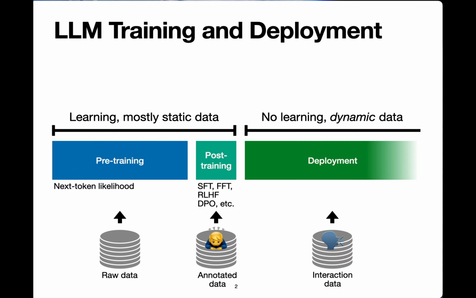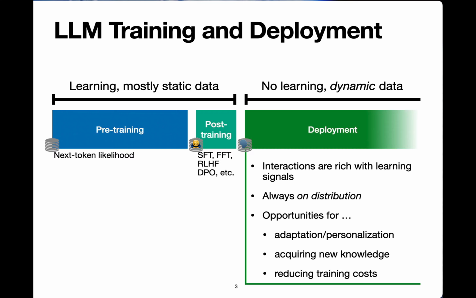These interactions create a ton of data that is fundamentally different and follows a non-stationary distribution. And largely, there is no learning happening during this deployment stage. However, these interactions that the model participates in during deployments are rich with learning signals. And even more important, they're always on distribution. This creates a lot of opportunities. So, adaptation and personalization, acquiring new knowledge to update the model, and overall reduction in training costs.